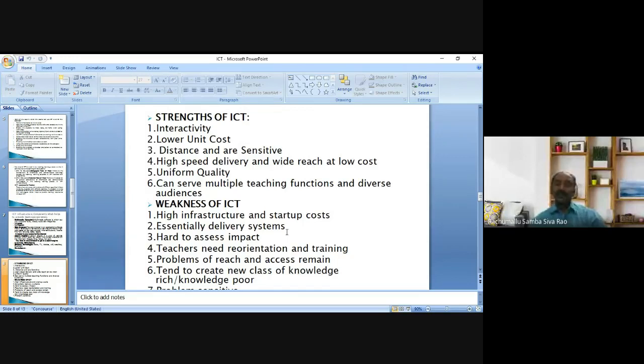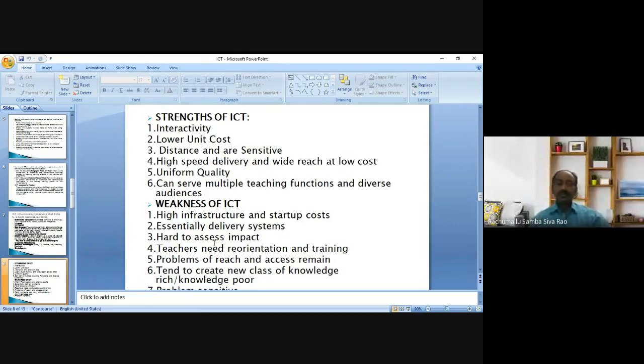In that aspect, we may call ICTs essentially delivery systems. That means the ICTs just deliver the content only. With that, it is less possible to develop some virtues, some values in the students.